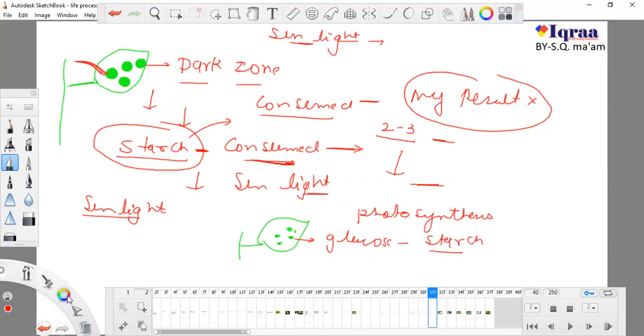So this is the procedure: starch should be present each and every time you go ahead with the experiment. If you put it in a dark room for 2 or 3 days, you will not get any result because all the starch will be consumed. So if you want to do this experiment carefully and obtain a correct result, you have to put them in sunlight for at least 1, 2, 3 days so that it will do photosynthesis, produce glucose, and make a reserve food material, that is starch.